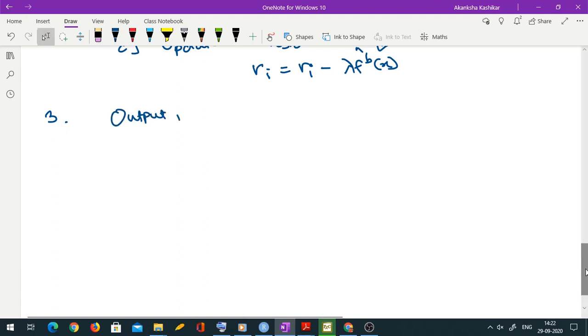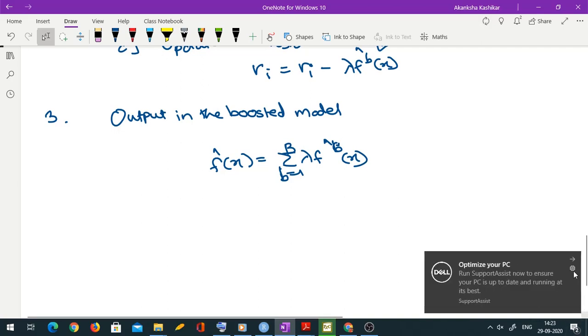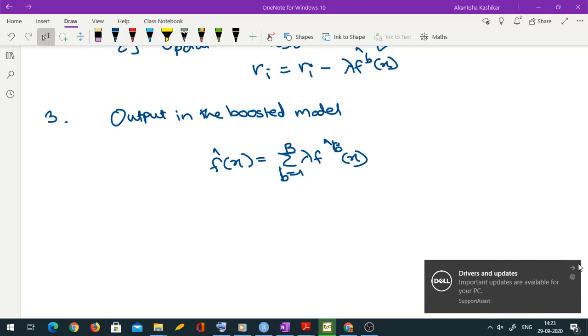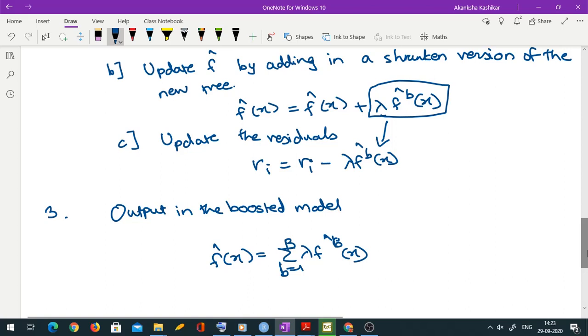The final prediction or the final fit is known as output. So output in this boosted model would be f hat x equal to sum over b going from 1 to B lambda f hat b x, because that is how we were actually predicting. Initial prediction is anyway 0. So my first prediction is lambda f hat 1 x. Next prediction would be lambda f hat 1 x plus lambda f hat 2 x and so on.